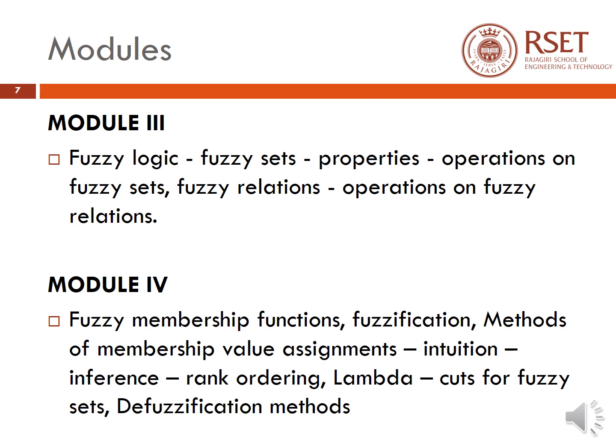We see the different kinds of fuzzy membership functions, what is meant by fuzzification, then the different methods of membership value assignments, induction, inference, rank ordering, etc. And then we also see what is lambda cuts for fuzzy sets and the different defuzzification methods. So the third module and fourth module broadly discuss about the second main topic of soft computing, that is fuzzy logic systems.